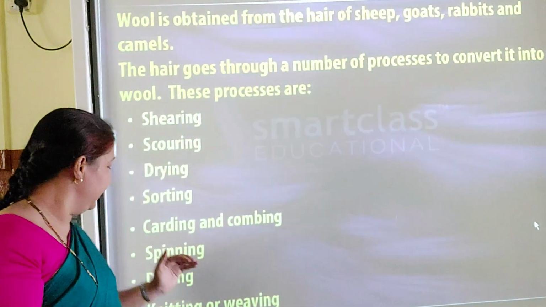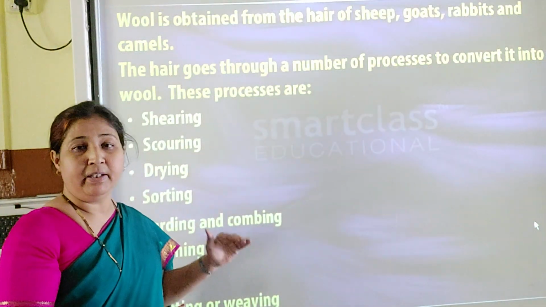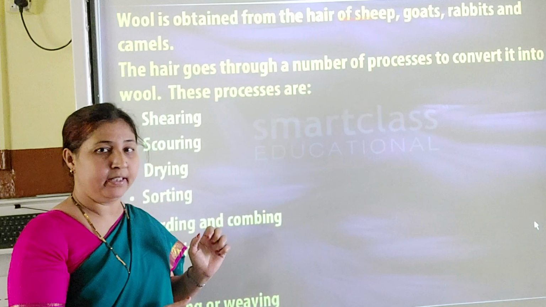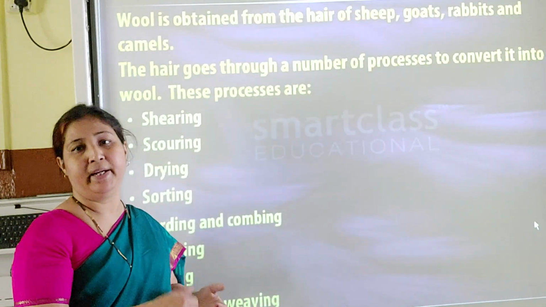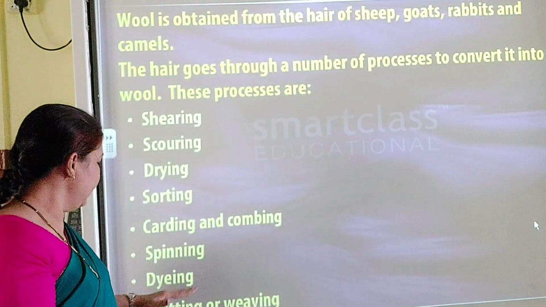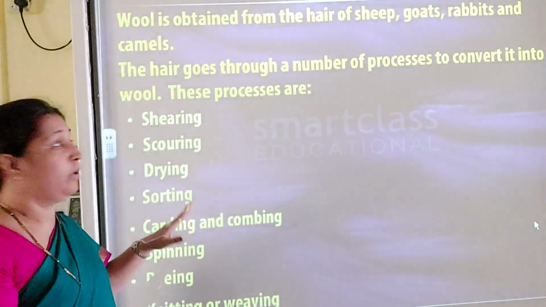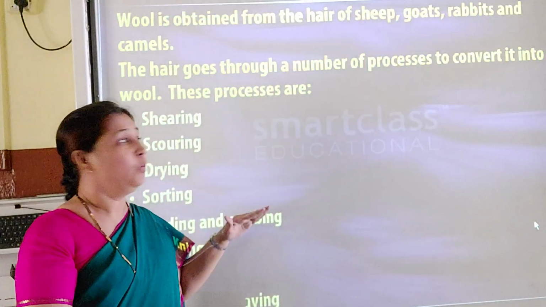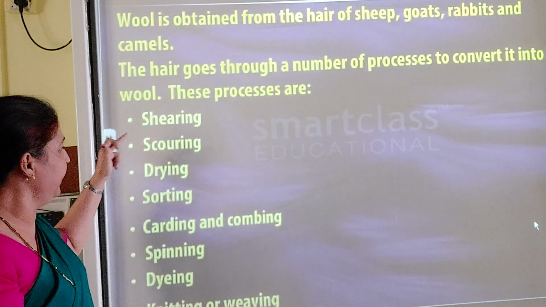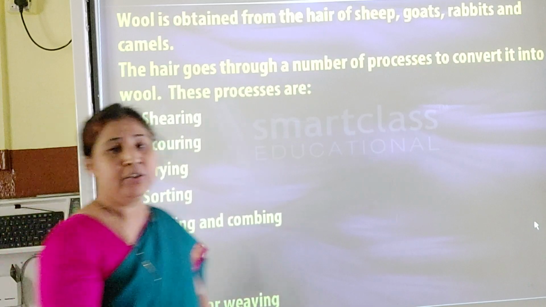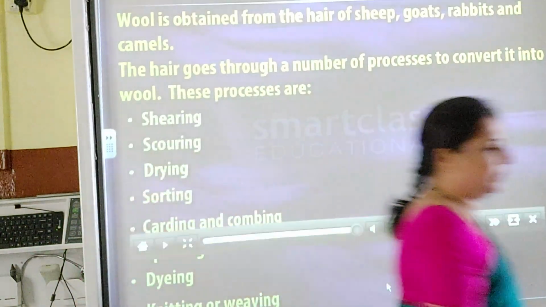So how do they do it? They dye it. Even the color of the dupattas and all, if you are not getting the color you want, they dye it, meaning they make that same color and give it to you. That is called dyeing. So these are the 6 steps for converting the hair to wool: shearing, scouring, drying, sorting and dyeing.